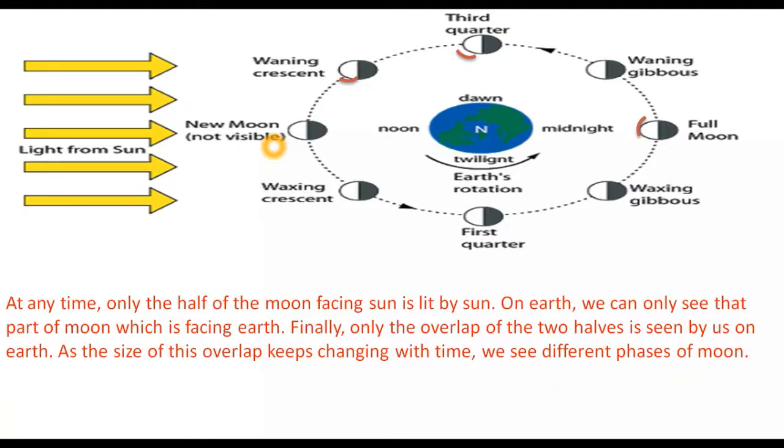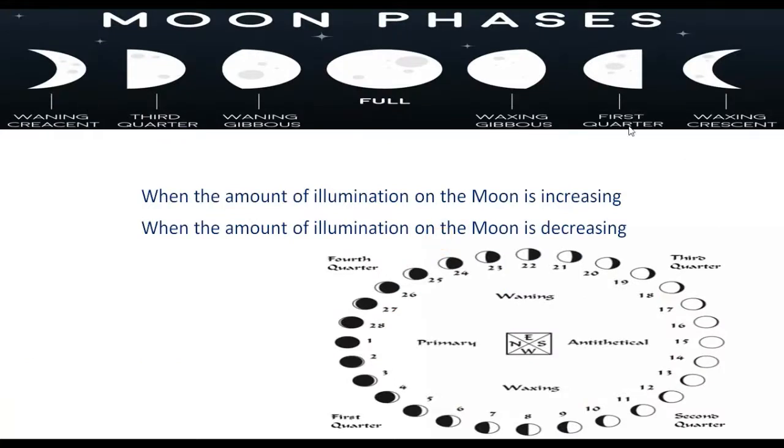Okay. And students, one more thing: if we observe the moon continuously every night for a month, we will find that the shape of the visible part of the moon changes every day of the whole month, right? And this change is repeated again and again, month after month. You can see here in this picture that the portion of the moon towards us that we are able to see is changing. The shape of the moon is changing day by day. The different shapes or appearances of the bright visible part of the moon as we see from the earth during the whole month are called phases of the moon.